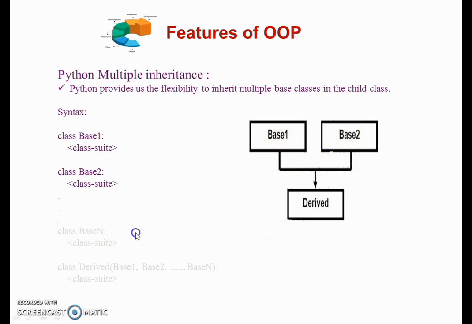And here we write one more class. So here one single derived class can have multiple parent classes up to the base class n. Then at last we derive one derived class which is known as a child class, which can be derived from Base1, Base2 up to Basen. So for the child class which is derived from parent classes, you have to pass all these parent classes as parameters to the derived class and just write down the definition or the body of your derived class.